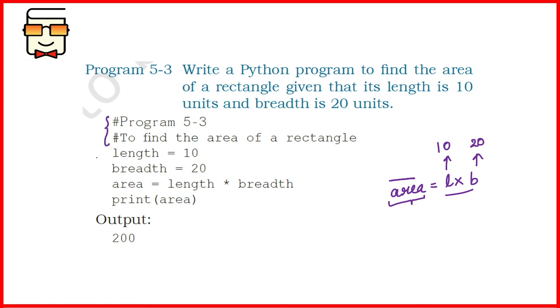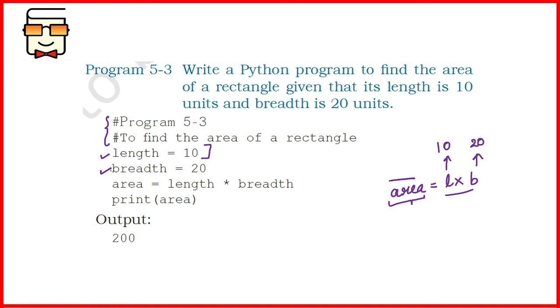The starting two statements are comments. The third statement creates a variable named length and assigns it the value 10. So this statement is not only creating the variable length, it is also defining its value. Okay, so it's a variable declaration.